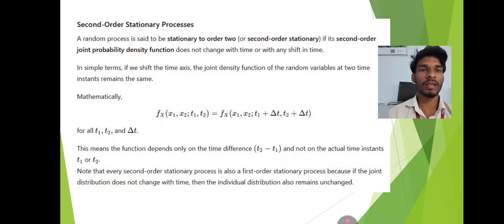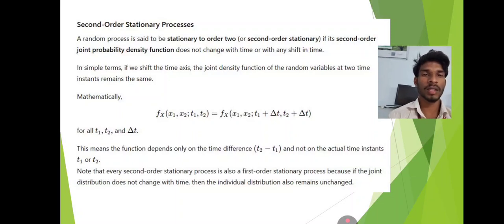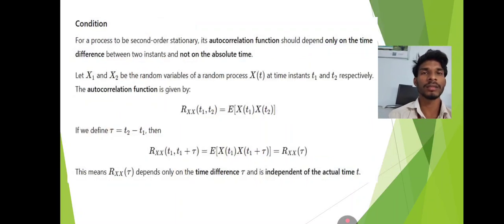Mathematically, fX(x1, x2; t1, t2) equals fX(x1, x2; t1 plus delta t, t2 plus delta t) for all t1, t2 and delta t. This means the function depends only on the time difference t2 minus t1 and not on the actual time instants t1 or t2. Note that every second order stationary process is also a first order stationary process, because if the joint distribution does not change with time, then the individual distribution also remains unchanged.